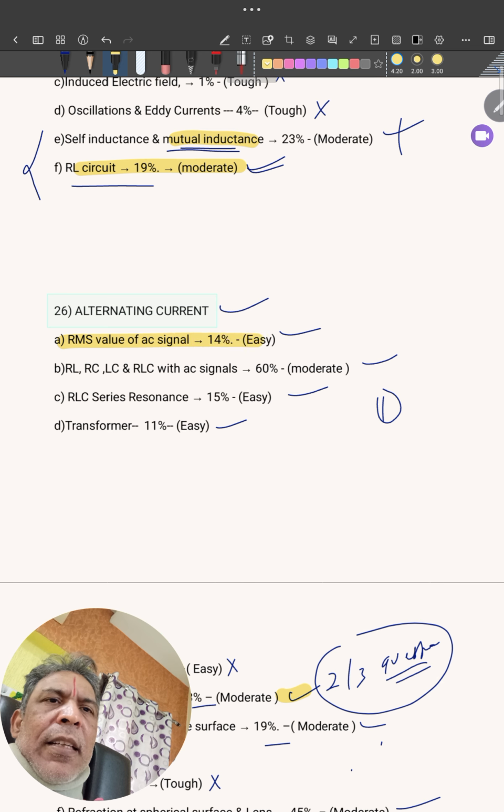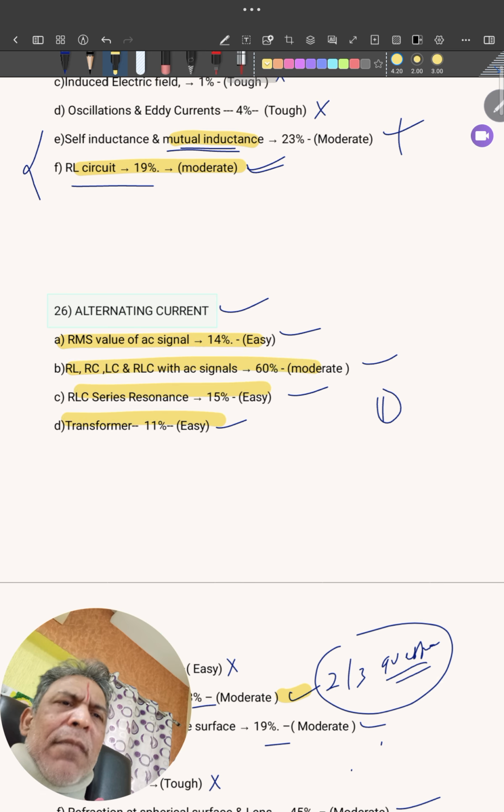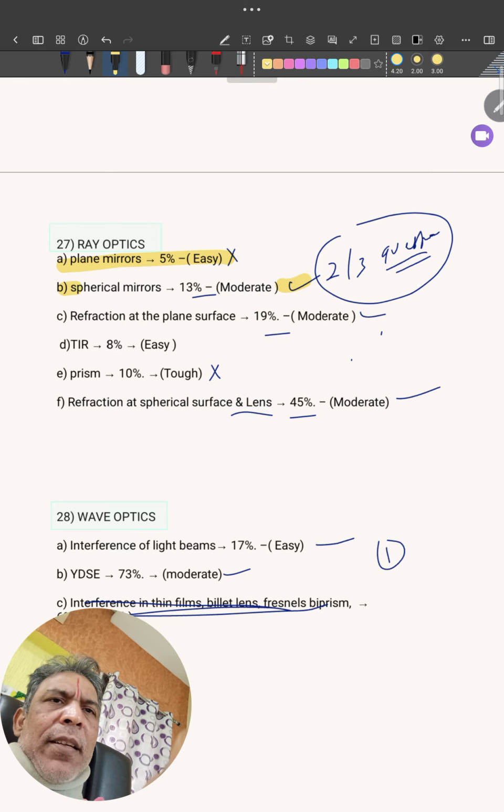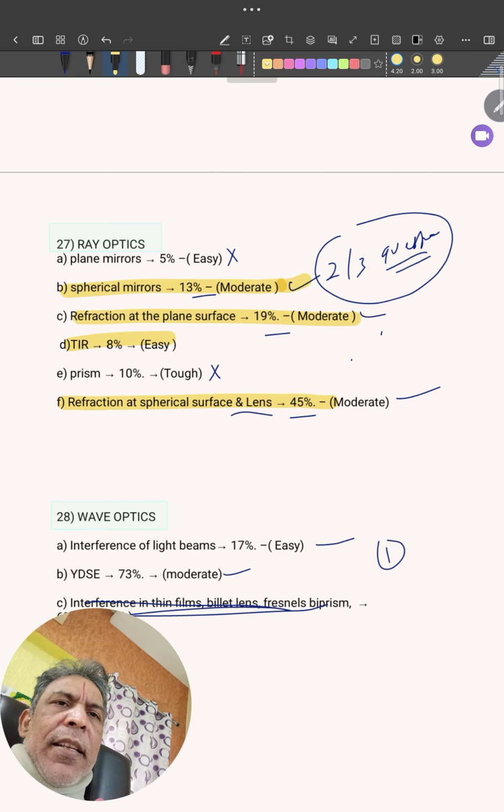Alternating current, complete chapter, better prefer, because the chapter is very easy. Ray optics compulsory. Spherical mirror; plane mirror not there, I'll take it out. Spherical mirror, refraction at plane, then refraction at spherical surface, and TIR. Prism, slab, plane mirror slab.